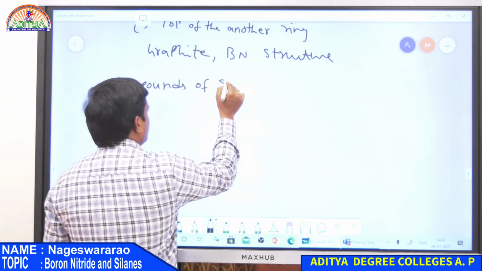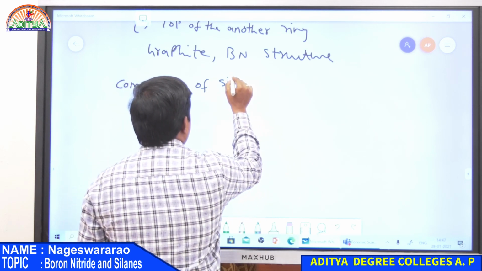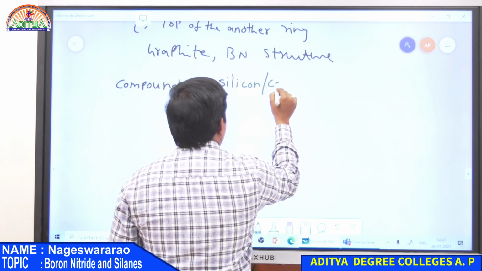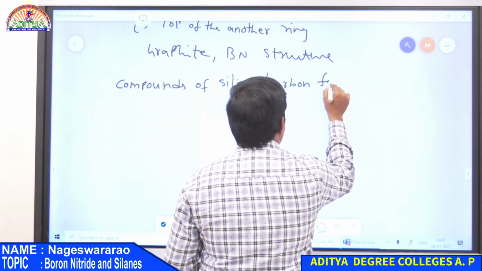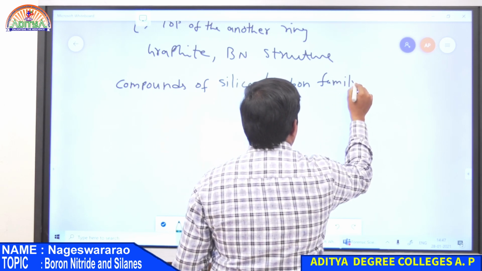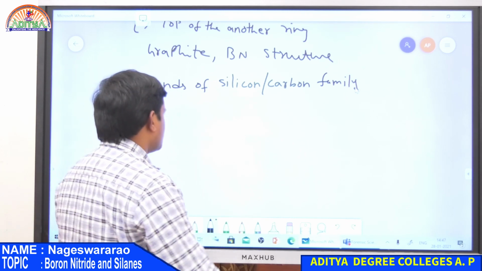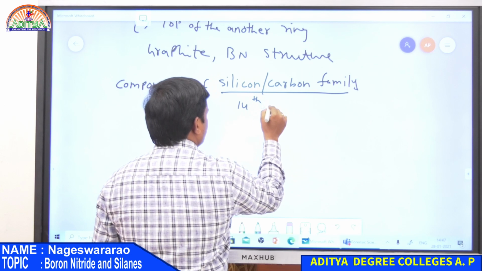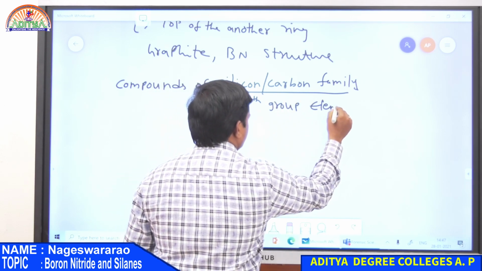Now, compounds of silicon or the carbon family. All these are 14th group elements.